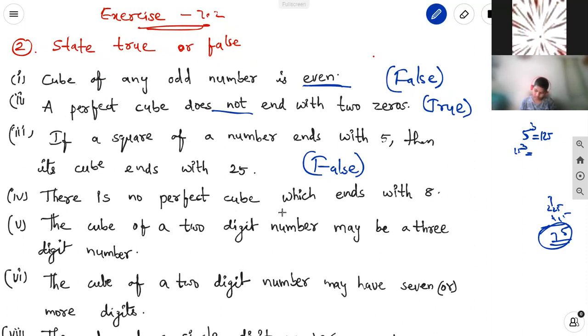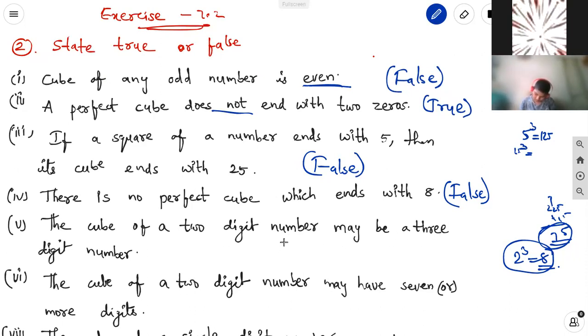Next, there is no perfect cube which ends with 8. So it's false. Why? Because 2 cubed is clearly 8. So we clearly know there is a perfect cube which ends with 8. 2 cubed is 8, which makes the statement false.